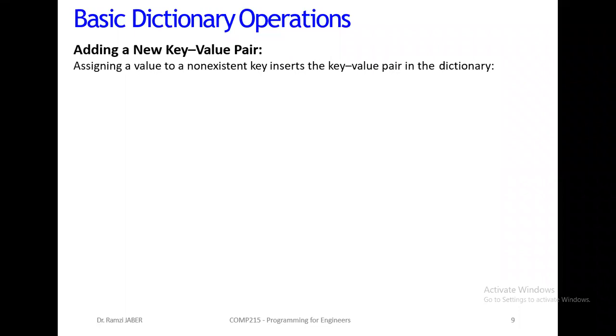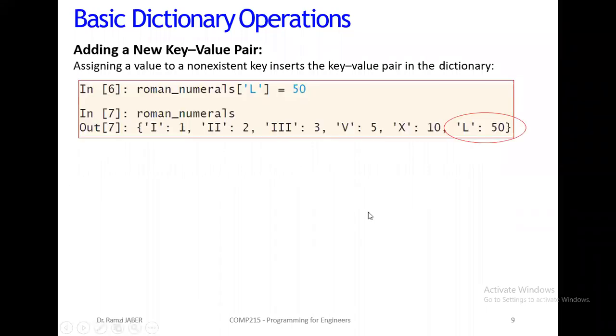We just write something like Roman numeral L equal 50. First, Python will search for L. If L is found, it replaces the value with 50. If L is not found, it inserts a new key value pair.